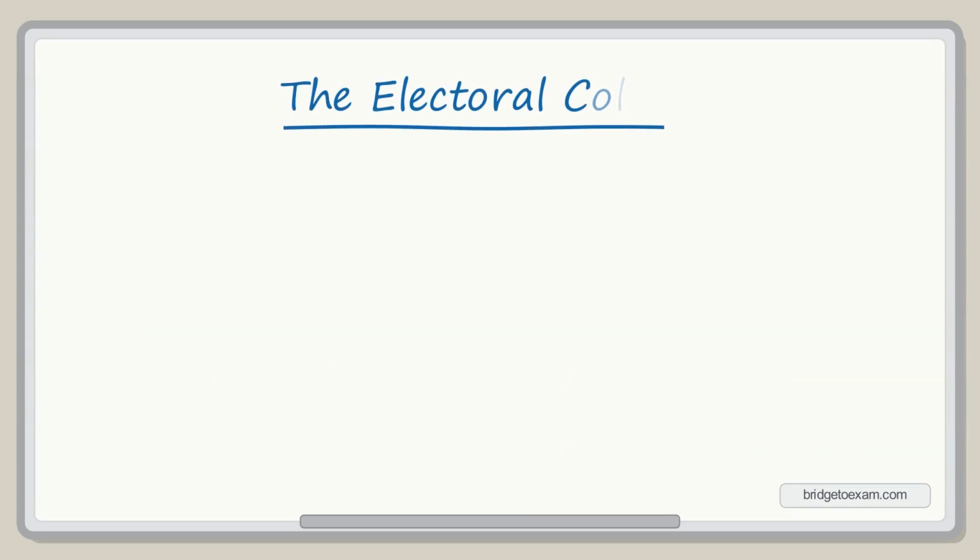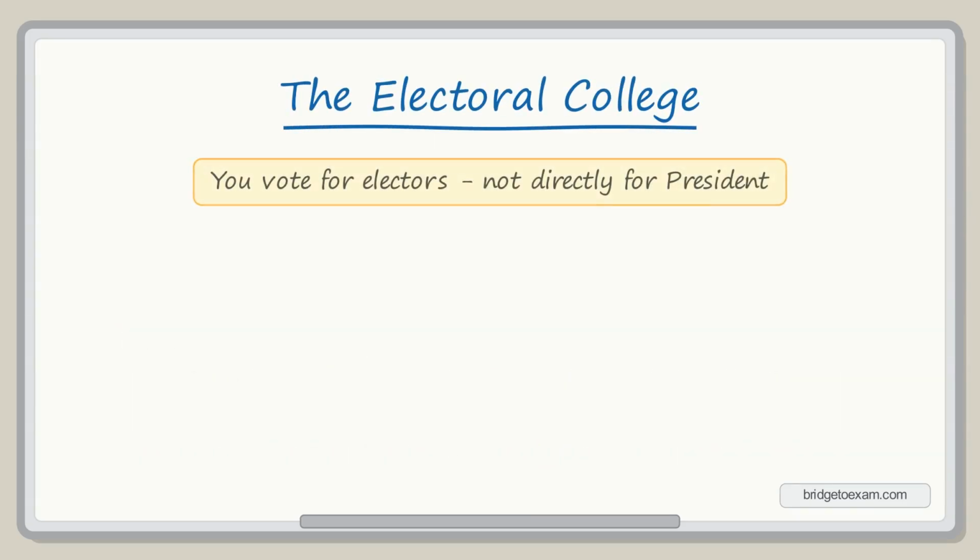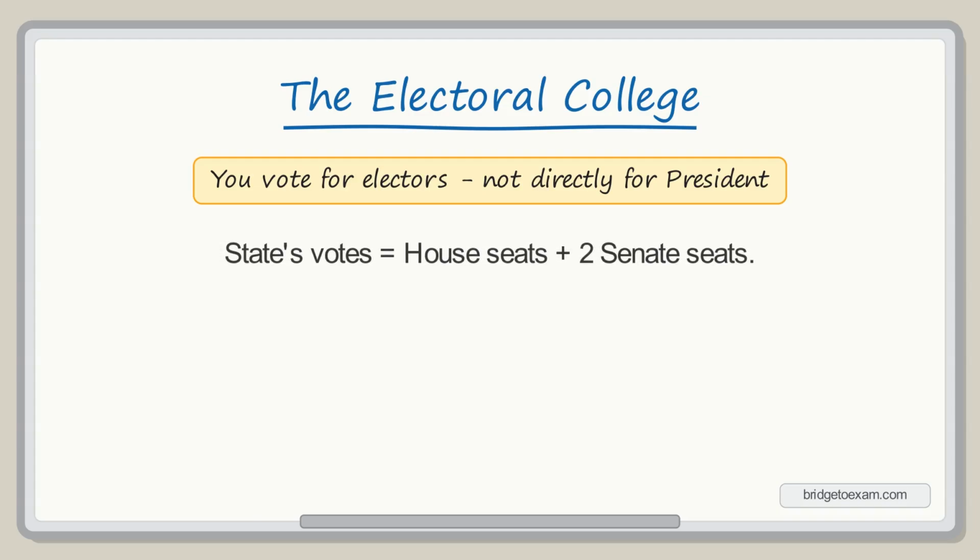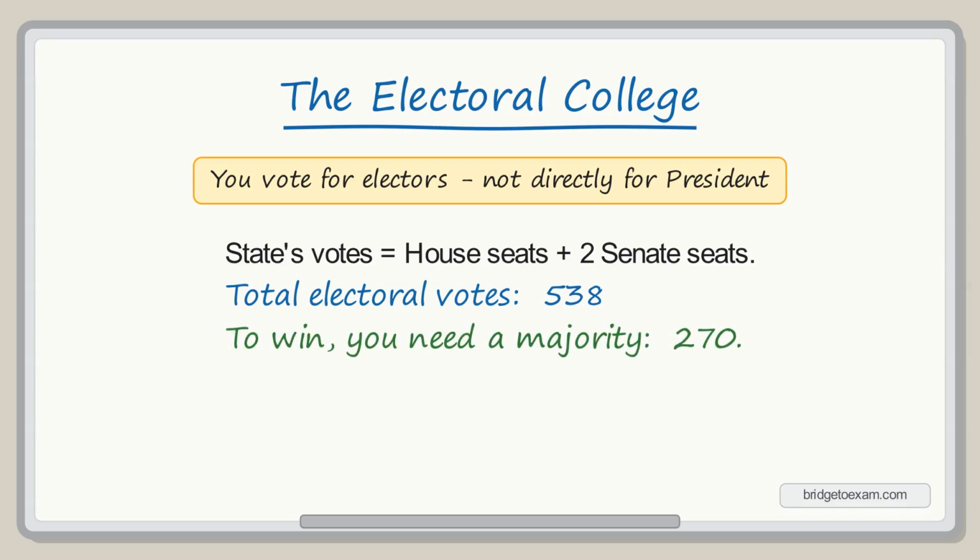Now, one of the most tested topics, the Electoral College. Here is the twist most people miss. Americans do not directly elect the president. They vote for electors, who then cast the actual votes. Each state's number of electoral votes equals its House seats plus its 2 Senate seats. Add every state together, plus 3 for Washington, D.C., and you get a total of 538 electoral votes. To win the presidency, a candidate needs a majority, at least 270. And in most states, it is winner take all. Win the popular vote in that state, and you get all of its electoral votes.